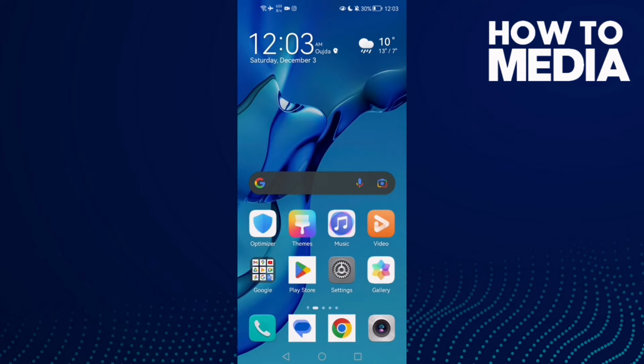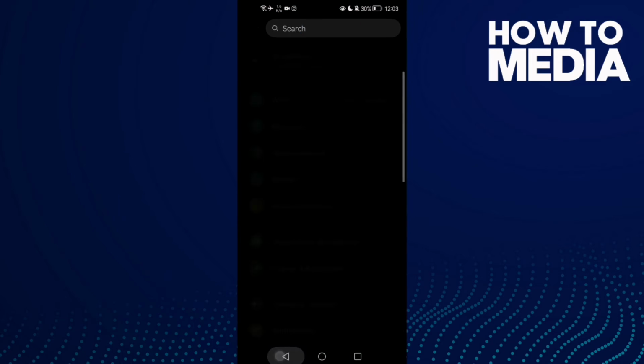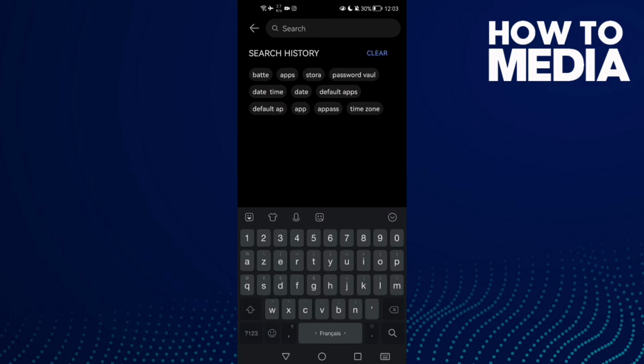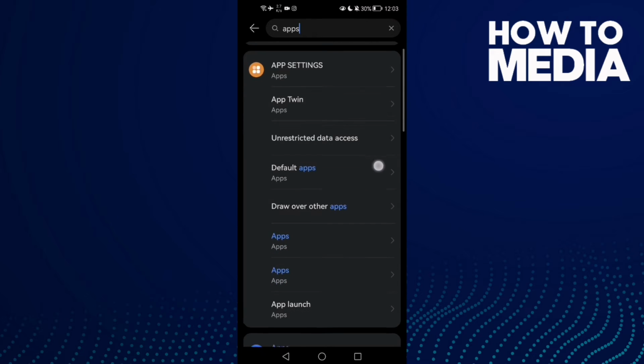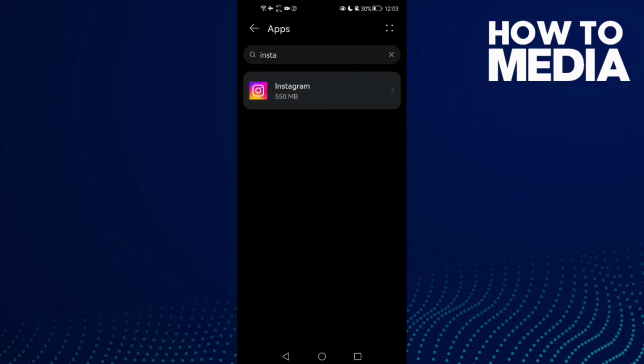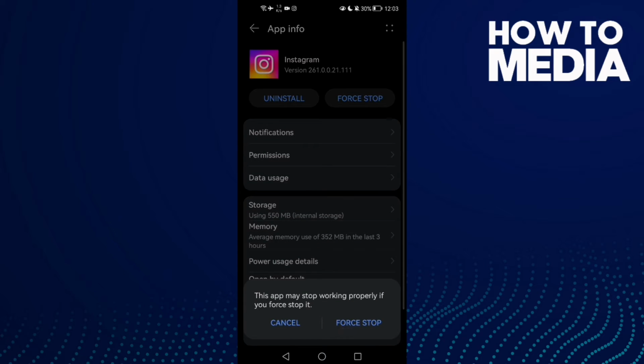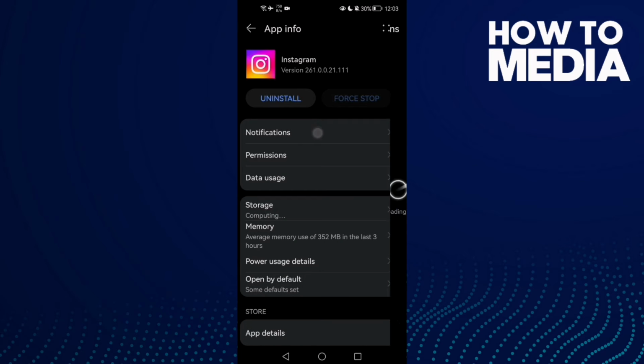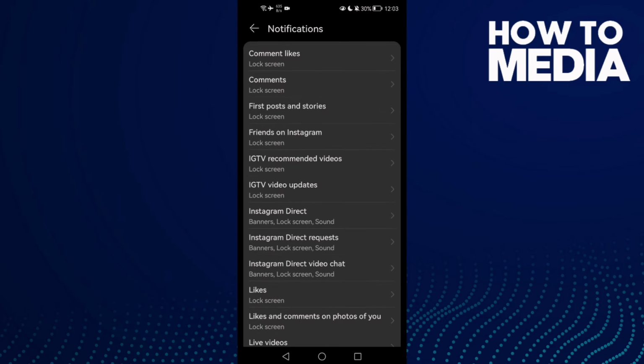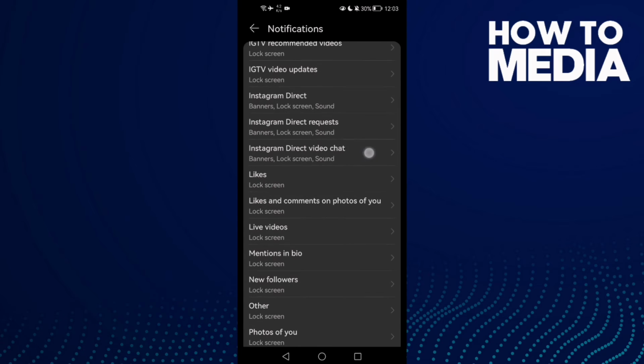First open settings and then type here apps. Now click on it and then click Instagram, and here we'll find force stop. Click on it and then go to notifications, and as you see here you can manage notifications, and if you